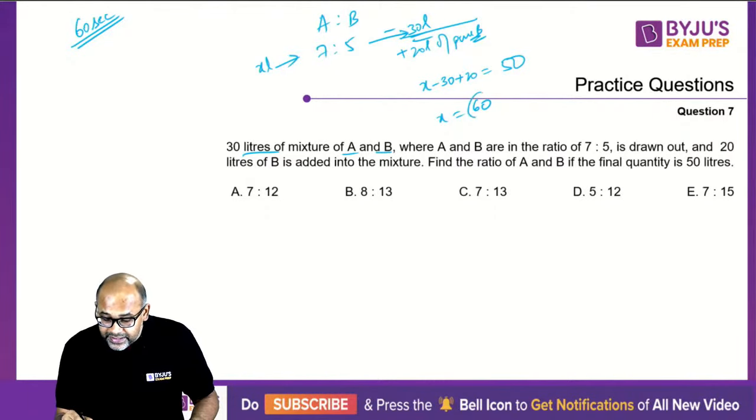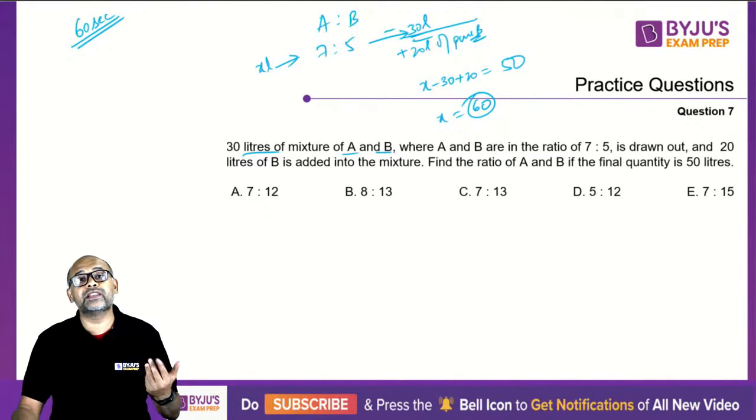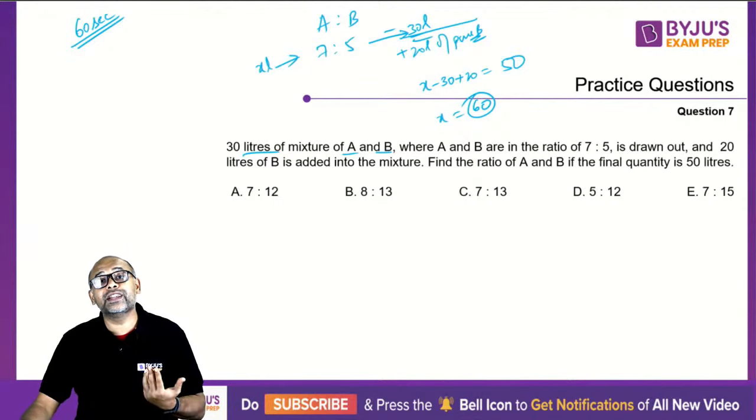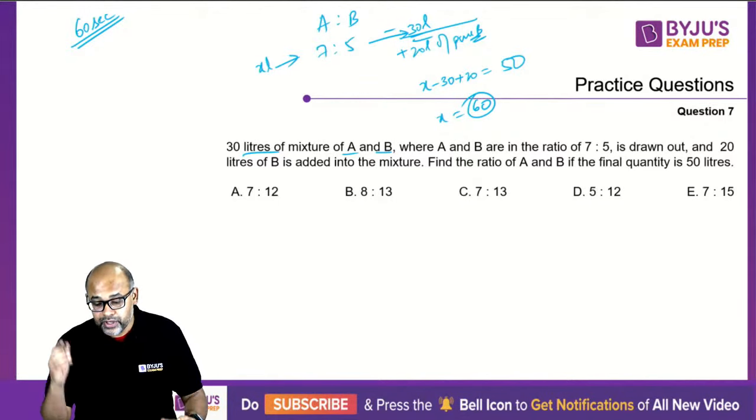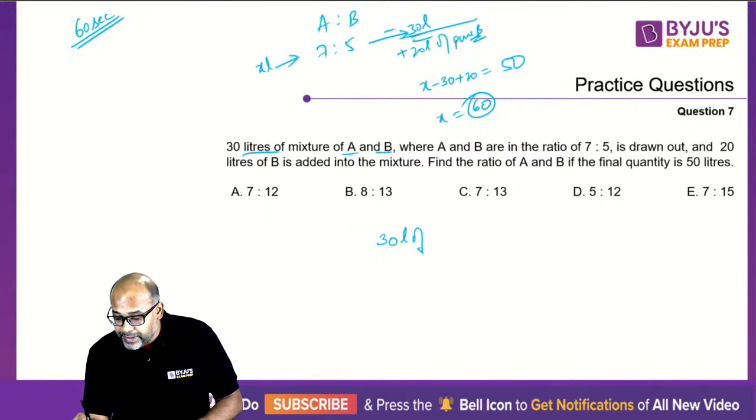So from this 60 liters, you took out your 30 liters first. So what is remaining? You are remaining with only 30 liters. So half of that is taken out. So you are basically getting into a mixtures problem where 30 liters of A and B in the ratio 7:5.